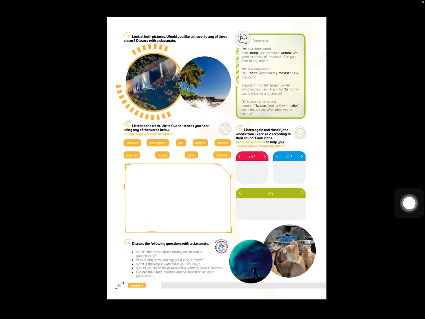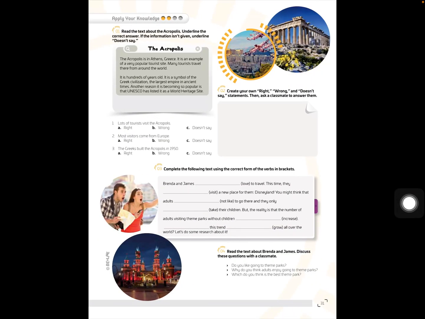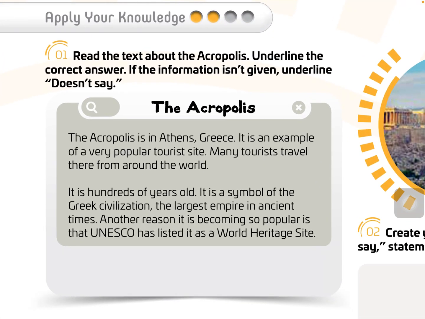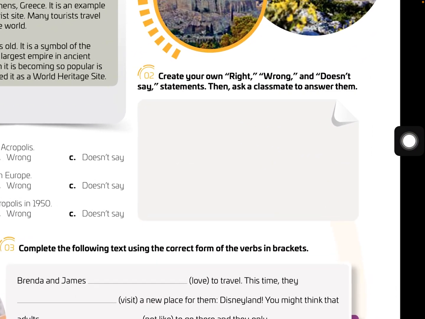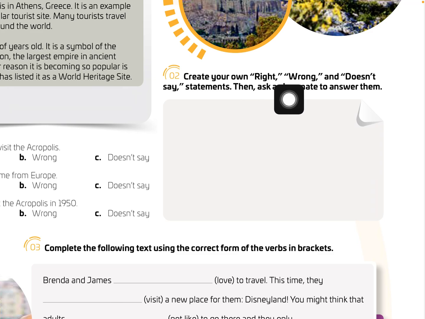Perfect, guys. We continue with page 31. On point number 1, read the text about the Acropolis and underline the correct answer. If the information isn't given, underline doesn't say. Then you are going to create your own right, wrong, and doesn't say statements. Then ask a classmate, and we are going to give participation points for answering them.